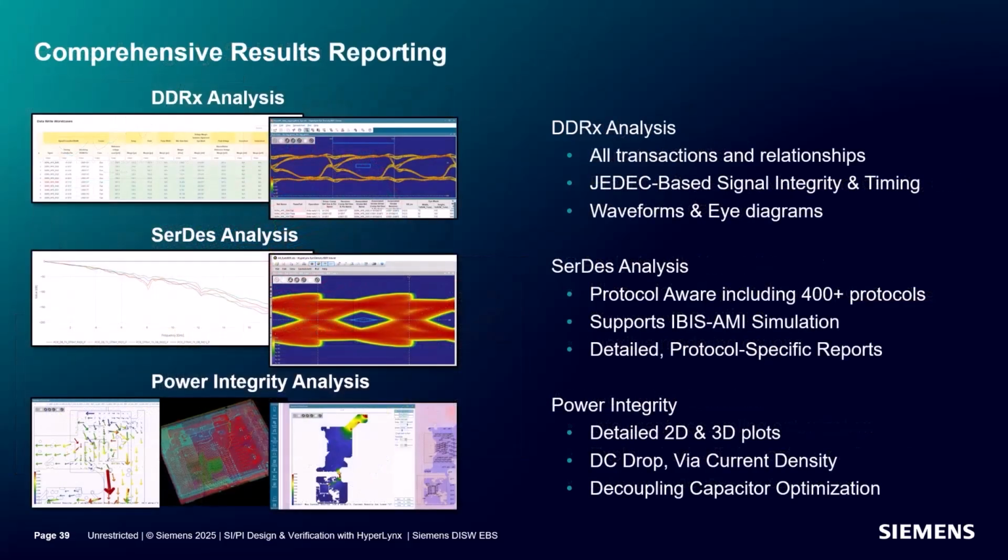When you simulate the entire interface, such as DDR and SerDes, there's a lot of data to report. Hyperlinks organizes and reports all of this data with expert visualization so you can answer the questions you care about the most: which signals passed, which signals failed, and by how much. Reports are presented in HTML format with summaries and hyperlinks to detailed data. You can also view critical waveforms and eye diagrams directly from the report. The report can be exported in a PDF format for archival and collaboration purposes.